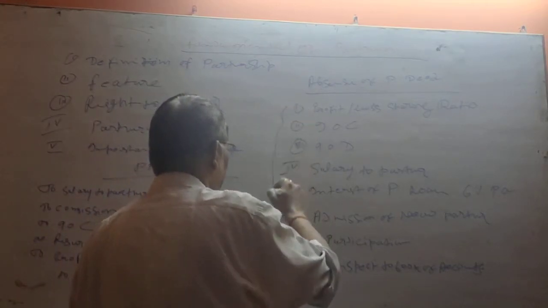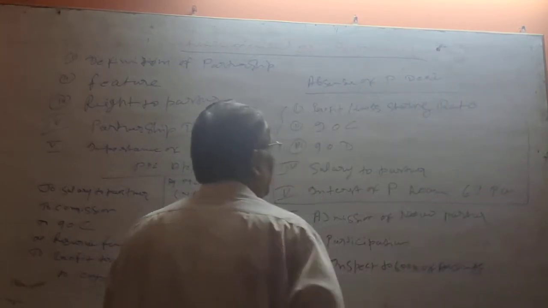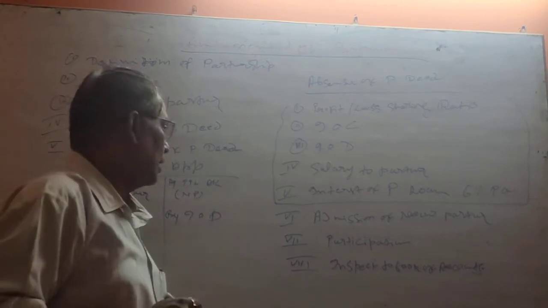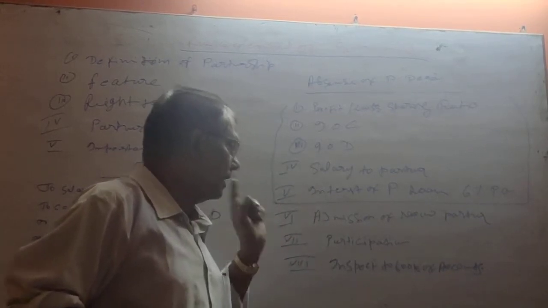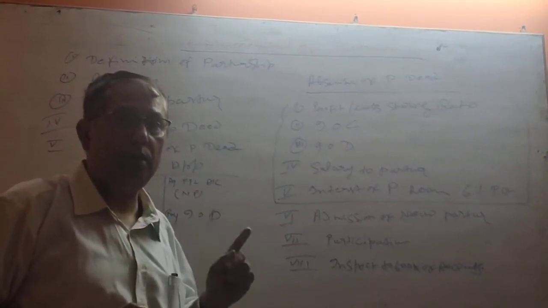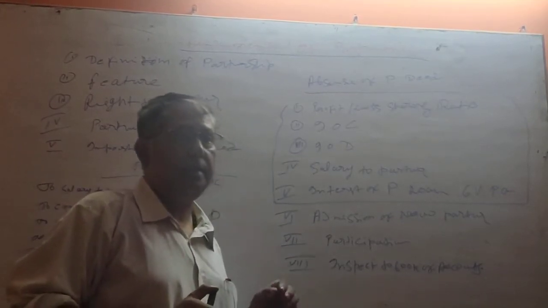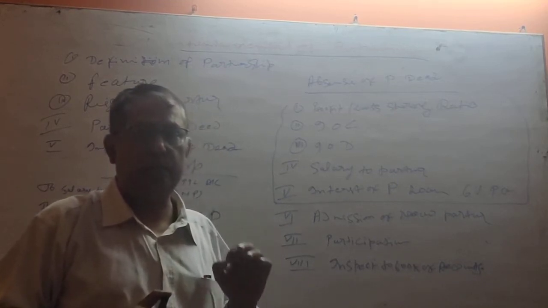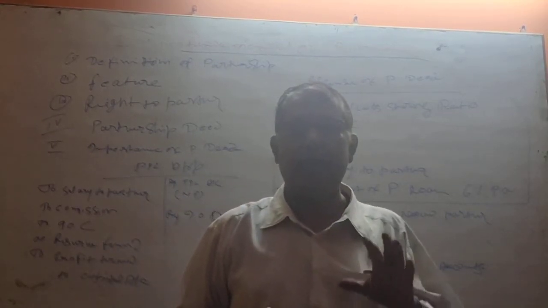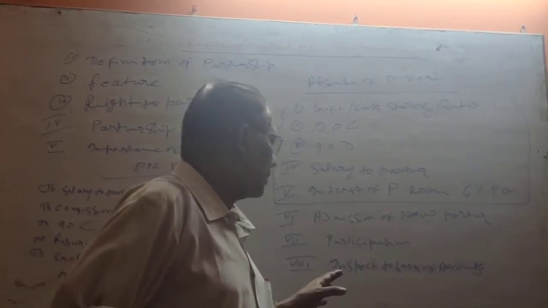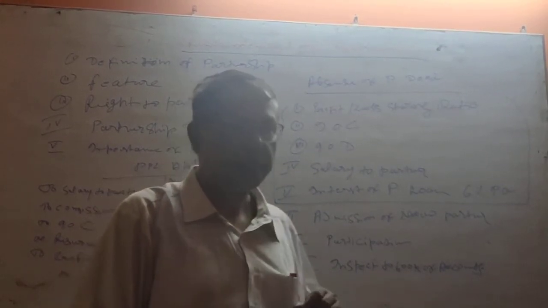These are the points which are of a financial nature and are going to affect the books of accounts. Non-financial nature: admission of a new partner should be with the consent of all partners. Next, every partner has a right to take part in the business or management. And the last, every partner has a right to inspect the books of accounts which are maintained by the partnership.